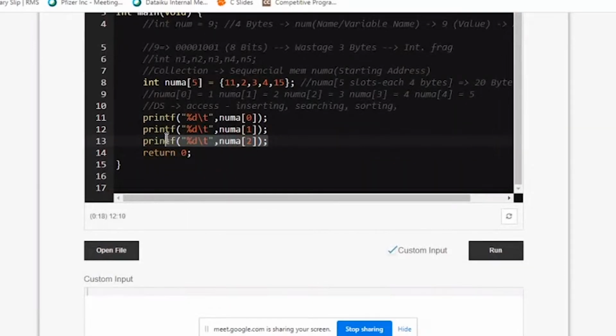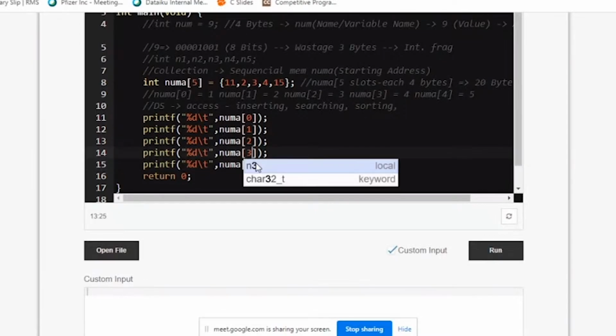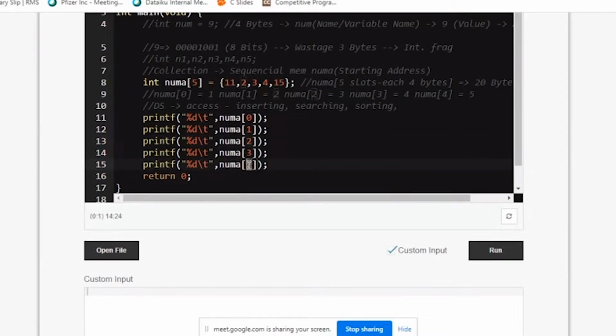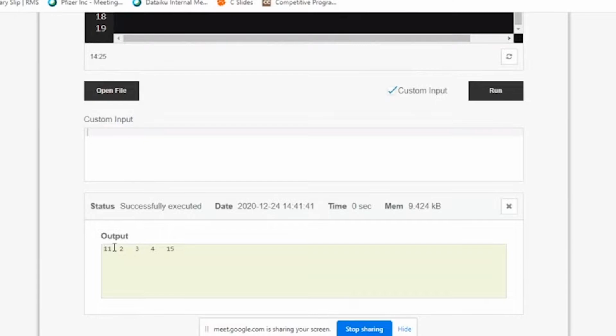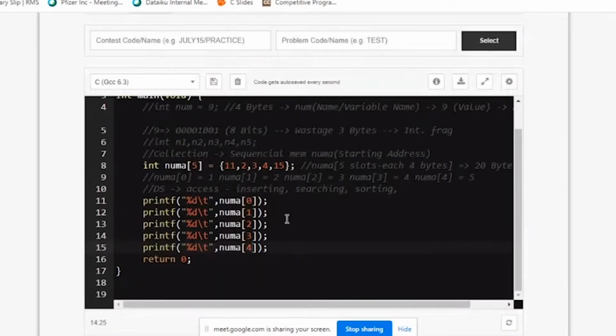In the same way, if I want the other two, the fourth and fifth locations, I'll just change the index here to 3 and the index here to 4. You can see here I'm getting the output. All the 5 elements I'm getting here: 11, 2, 3, 4, and 15. But if you see carefully, all the printfs are doing the same job, just the index is changing from 0 to 5. That means we are doing a repetitive task.